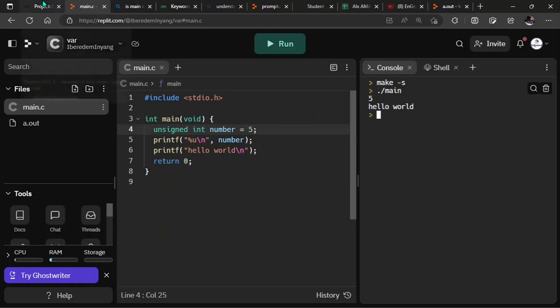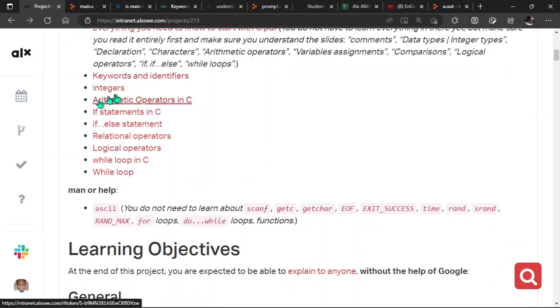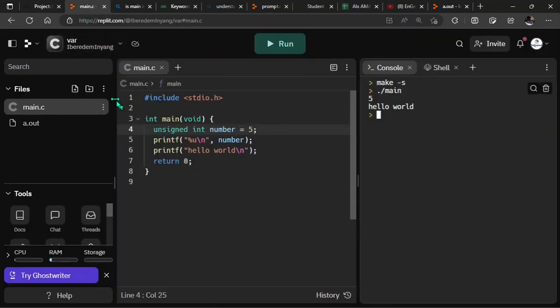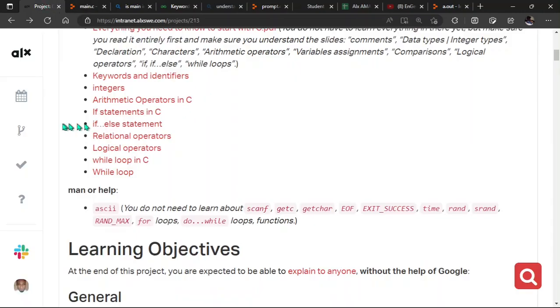All right, let's move ahead, and then we have here arithmetic operators in C. Everyone knows what arithmetic operators are. It's simply the plus, the minus, the multiplication sign. In terms of programming, we use asterisk to represent times. We have the division sign, which is the forward slash. We have something like the remainder, which uses modulus. We're going to work on that in a little time. So those are all the arithmetic operators in C.